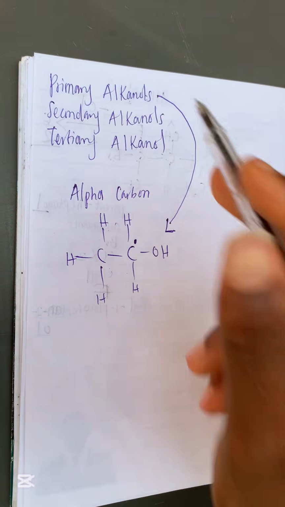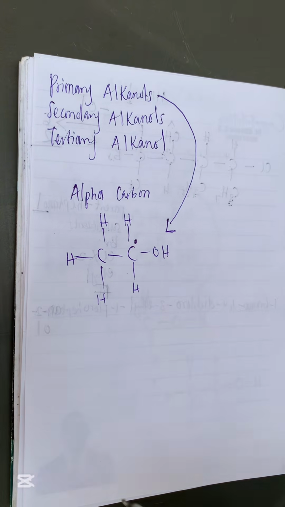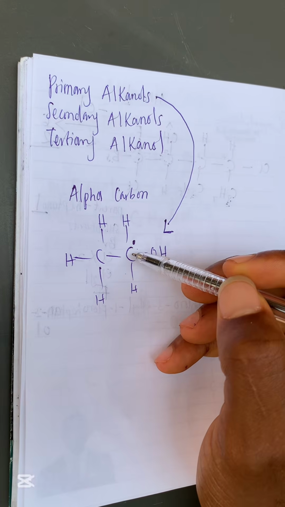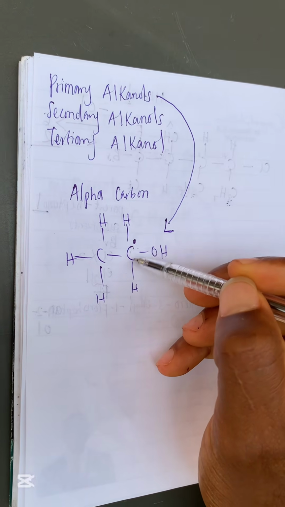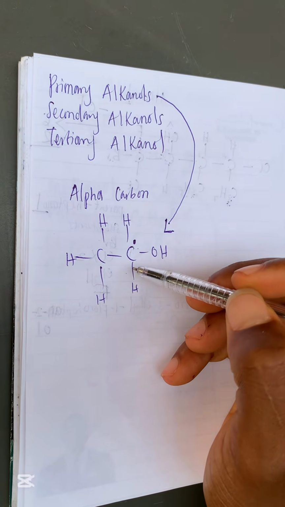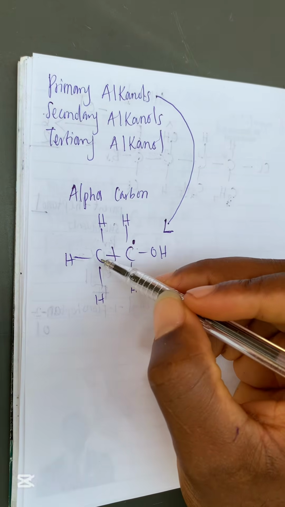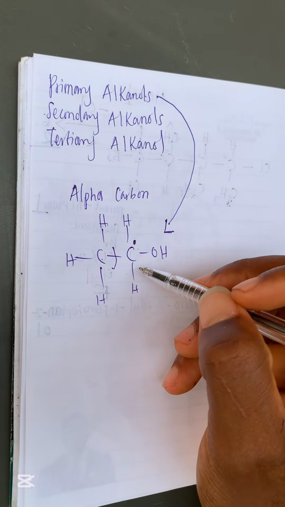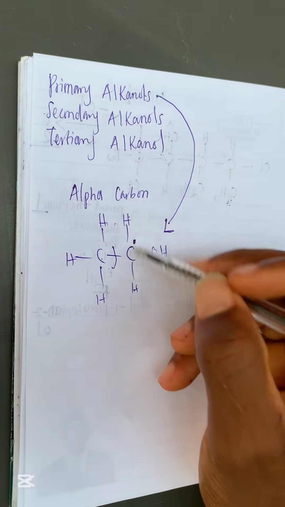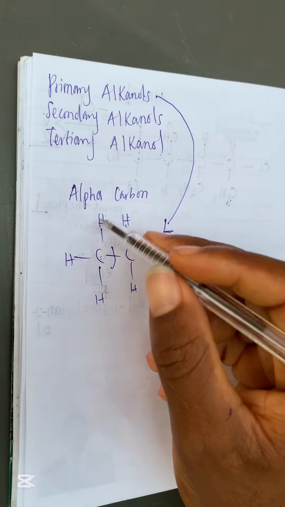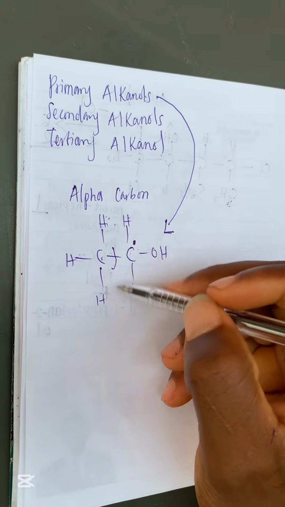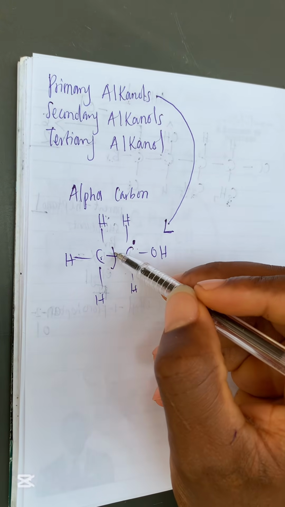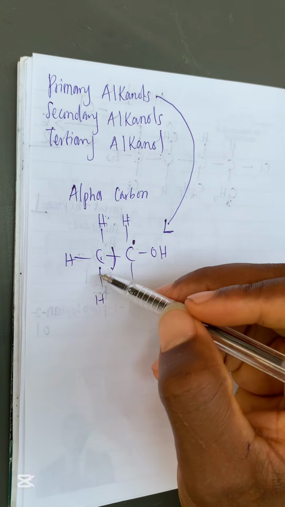So a primary alkanol is an alkanol in which the carbon that is bearing the functional group is attached to only one alkyl group. This is the carbon that is bearing the functional group, and it is attached to just one alkyl group, which is CH3. It is attached to hydrogen, but hydrogen is not an alkyl group, while CH3 is an alkyl group. So this is a primary alkanol, because it is attached to only one alkyl group.